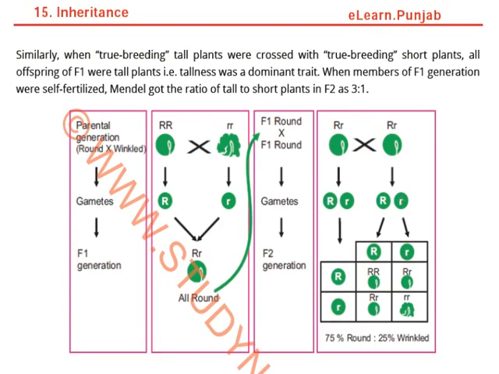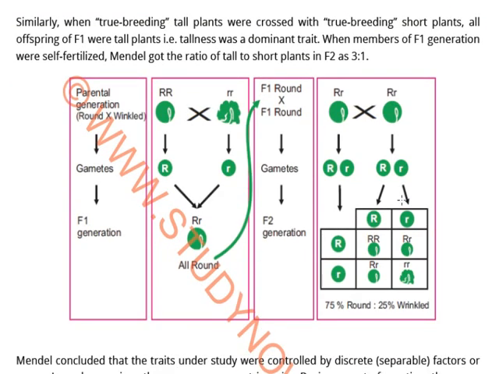Now, similarly, when true breeding tall plants were crossed with true breeding short plants, all the F1 offspring were tall plants. Again, he crossed true breeding tall plants and true breeding short plants. Then in F1, all the plants were tall and there was no short plant. Then he took the F1 generation and self-fertilized it, and again the ratio was 3 to 1. The trait was different but the ratio was the same, 75% to 25%.